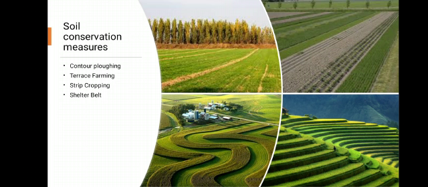Now there are some methods of soil conservation. How can we conserve the soil? First is afforestation, planting trees on degraded land. Next, contour plowing in hilly areas, terrace farming, strip cropping and shelter belts. Here we finish our topic.